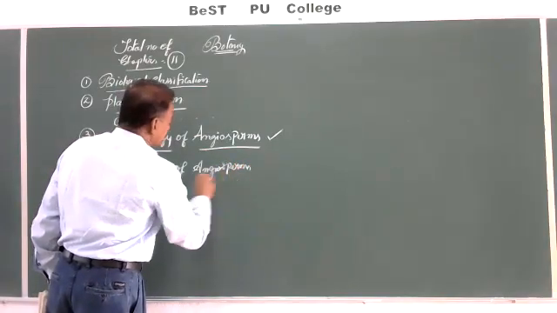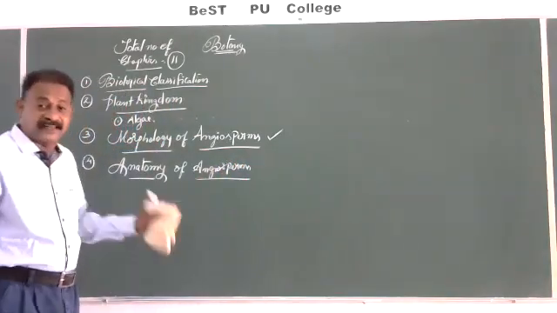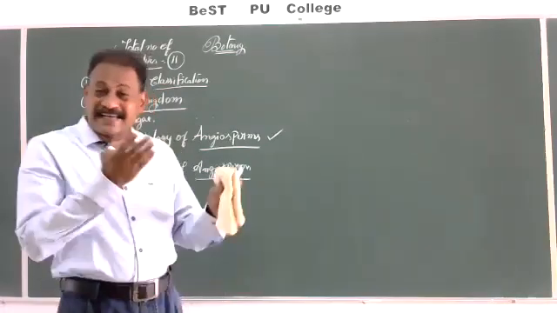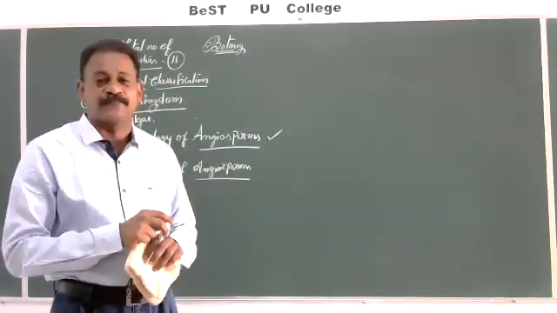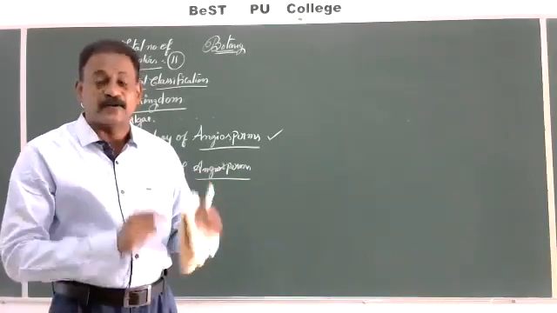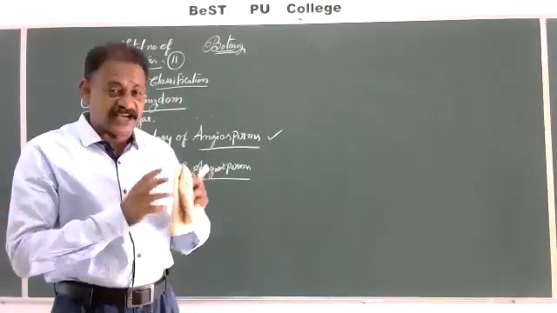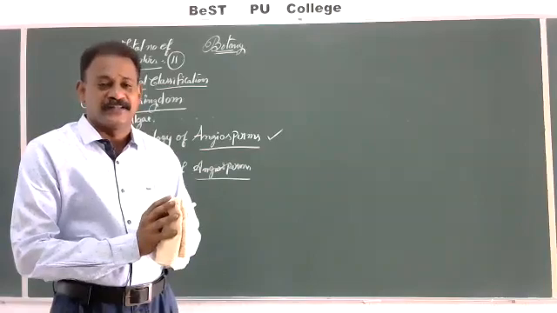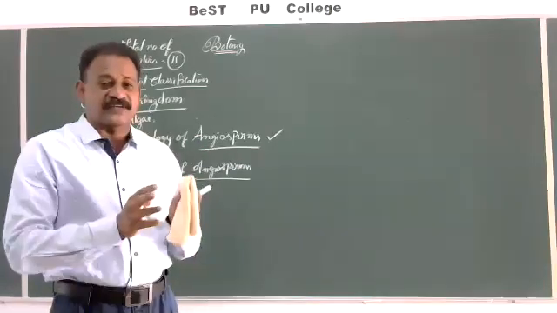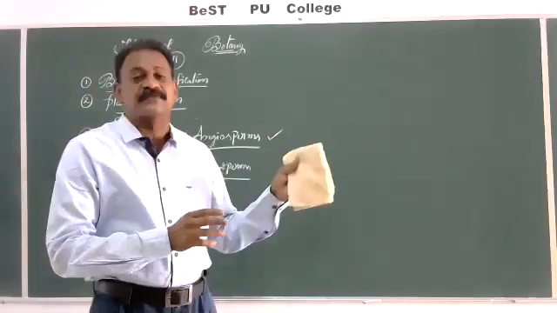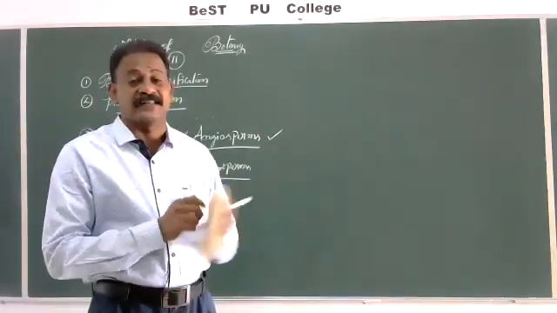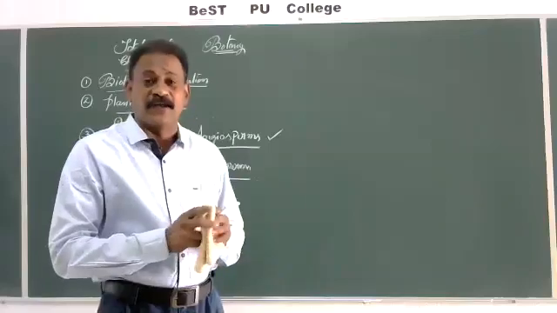angiosperms. Generally, anatomy means cutting the plant parts like root, stem, leaf to study how cells are organized into tissues. We might have studied in school, from 6th to 10th standard, various types of tissues: parenchyma, collenchyma, sclerenchyma, xylem, phloem.